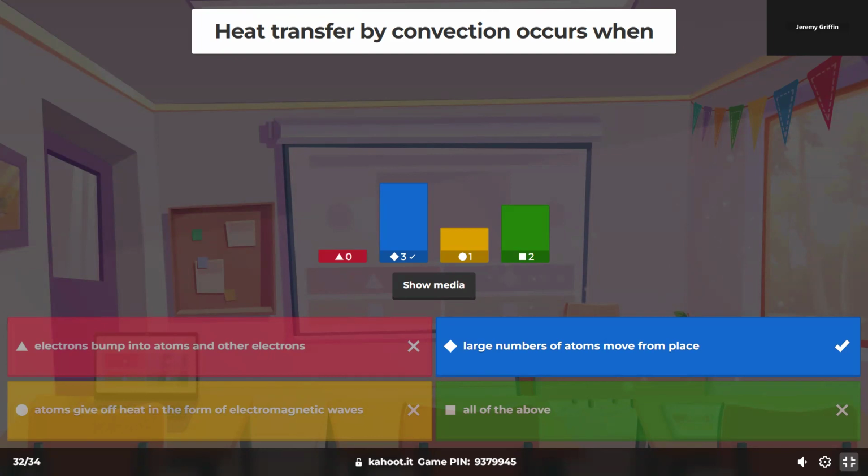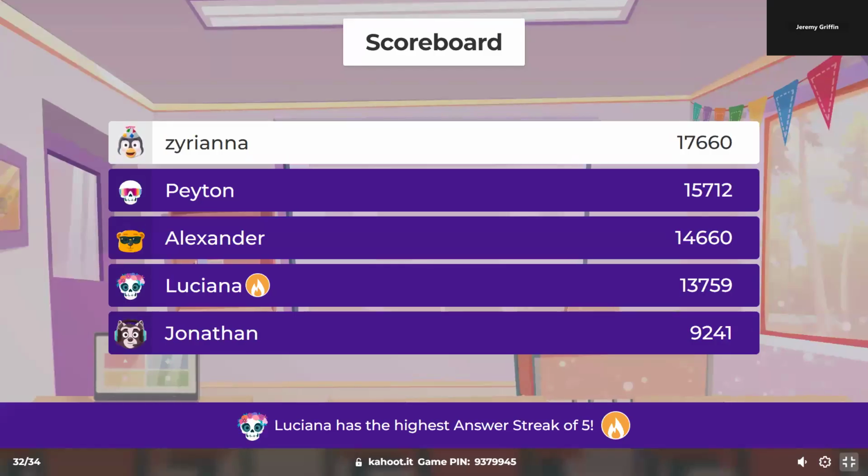Guys, how about the Gulf Stream going by Florida right now? Is that a convection current? Yeah, convection. You guys got convection? You got Jonathan, Luciana, Alexander, Peyton, Zariana.